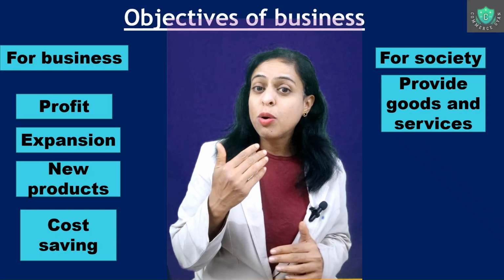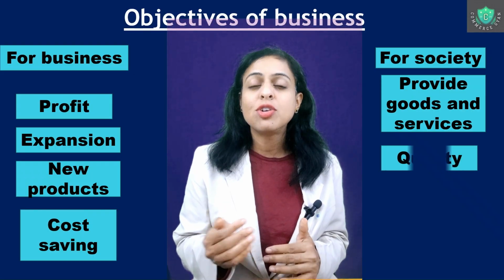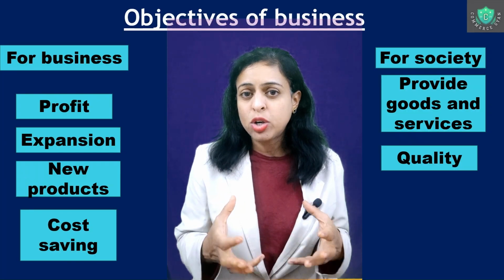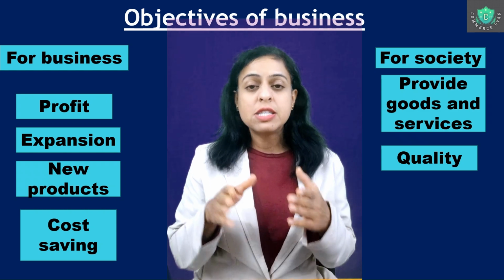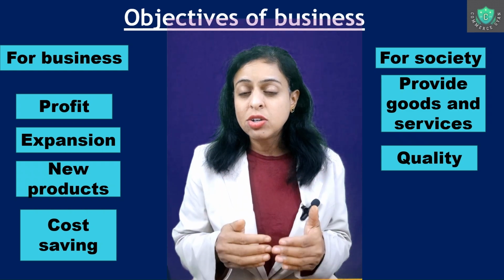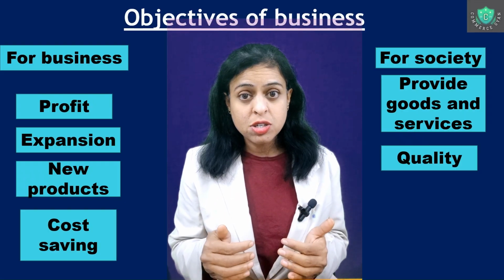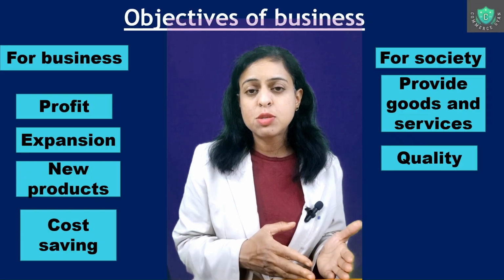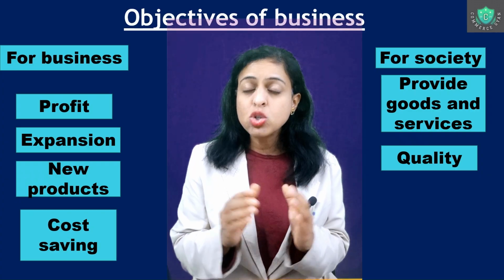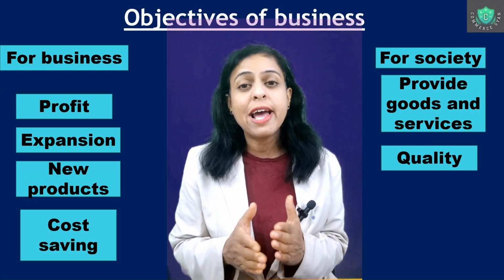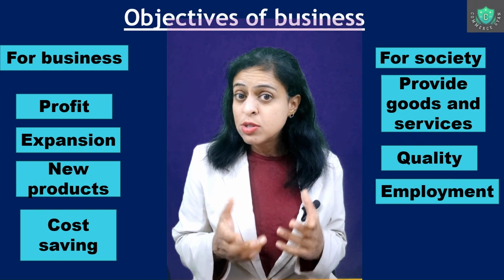Secondly, they have to think of providing quality to the people. So customers, the society in general should get quality products. So if you see, every product is always tried to be bettered as the time passes. So each service, each product is optimized, is bettered, is made more efficient, even in terms of cost, right? So if we look at maybe 20 years back, an electronic product may be more costly than what we get today. So overall, this is because the quality improvisation and the cost effectiveness is taken care of by the business.